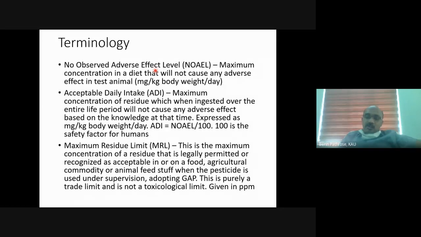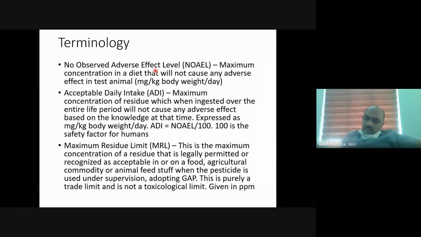So what we will do is divide that NOAEL dose by 100. Imagine the dose we calculated as NOAEL in a rabbit is 10 ppm.